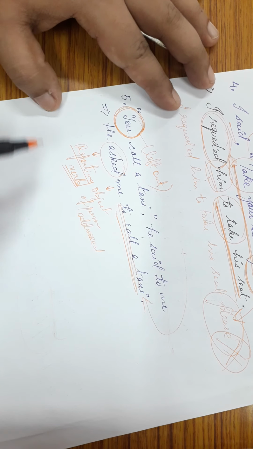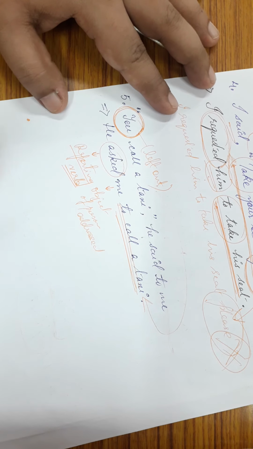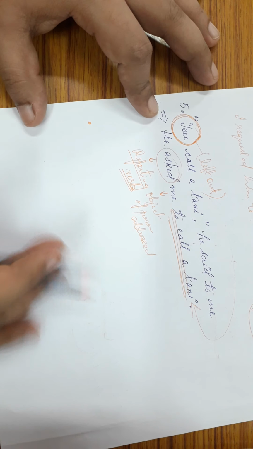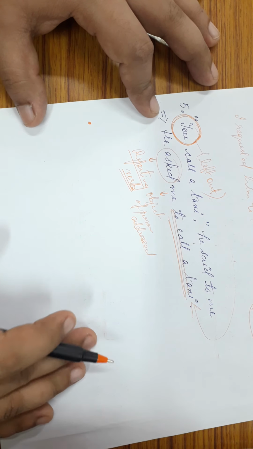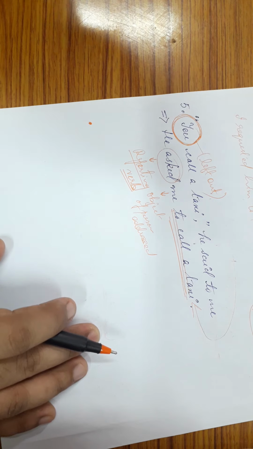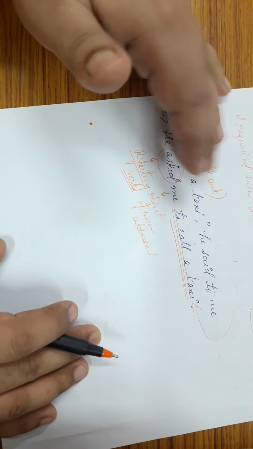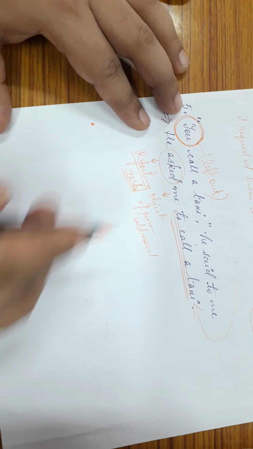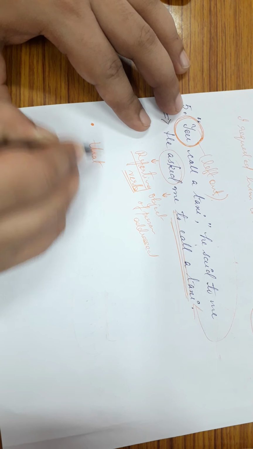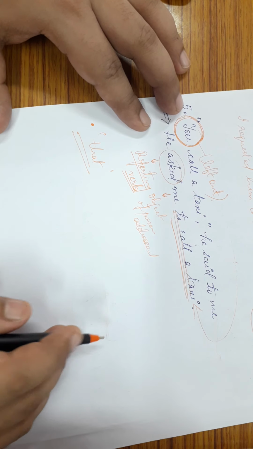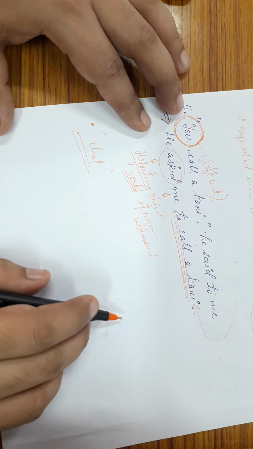Now, one more very important thing that you must notice. Earlier we saw that whenever we converted a statement from direct speech to indirect speech, we always included that. I'm talking about statements.